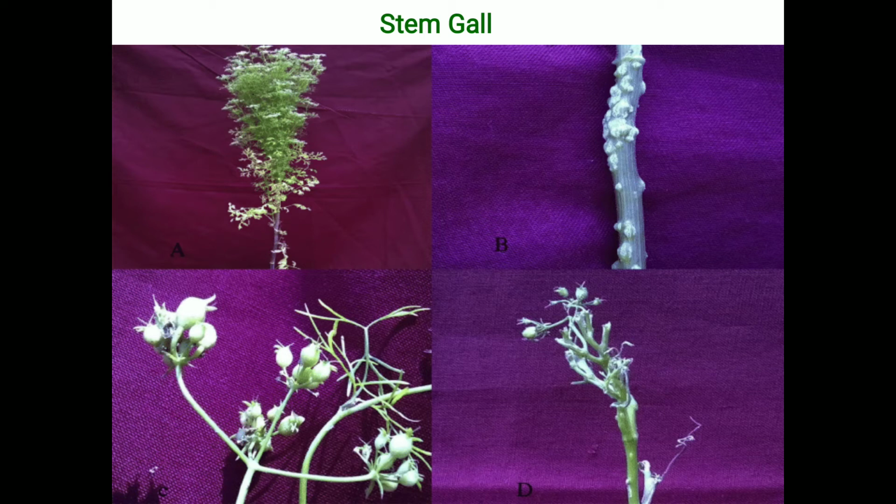Regarding symptoms, when the Protomyces fungus attacks the stem, galls are formed on the leaves and stem of the plants. Here it is shown, galls are formed on the stem and on some of the leaves. Small knot-like growth is observed on the stem and on the plants due to the attack of that disease.